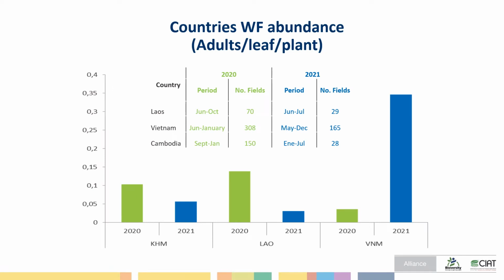In Cambodia and Laos, the abundance was lower in 2021 than in 2020, while in Vietnam the average abundance increased from 0.035 to 0.345. The number of fields was lower in 2021 because of different reasons: change of crop in the field, COVID restrictions, etc.